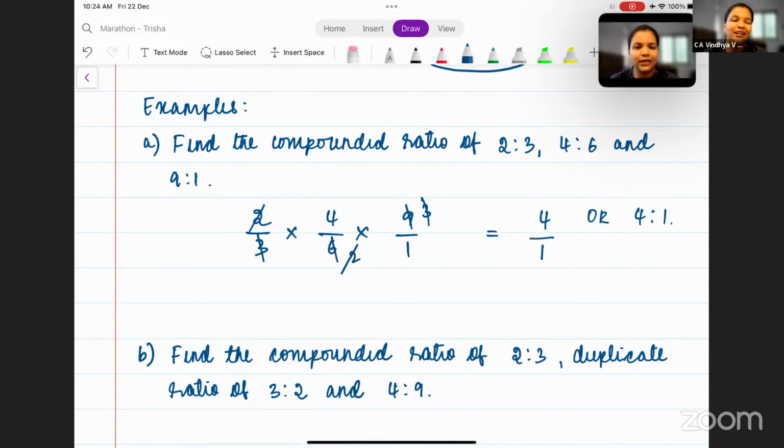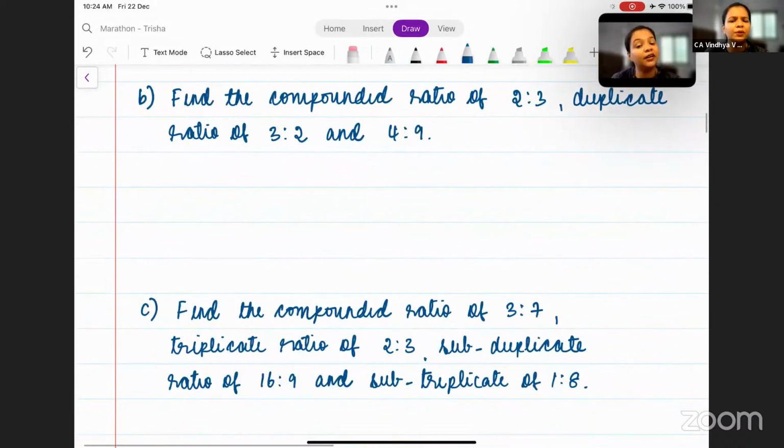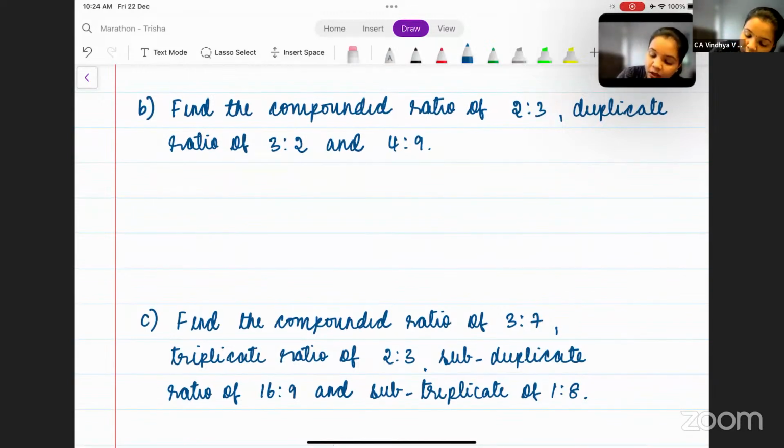I'll do one more example, and then we have a third example, which I think you can quickly solve. All right. Second example. Find the compounded ratio of 2 is to 3, and the duplicate ratio of 3 is to 2, and 4 is to 9. So what is duplicate now? Duplicate is squaring both the terms. So you get 3 square, that is 9, and 2 square, that is 4. And 4 is to 9.